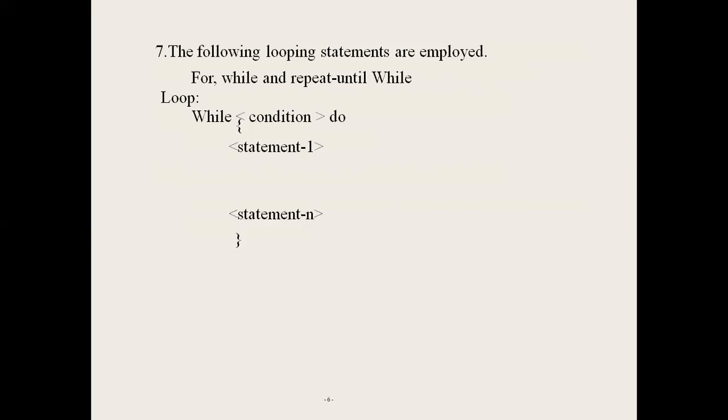The block of statements is represented by open braces and closed braces. In a while loop, while the condition is true, execute all the statements in the block. All the statements in the block are executed until the condition is true. If the condition is false, then exit the loop. The block of statements is executed until the condition is true.